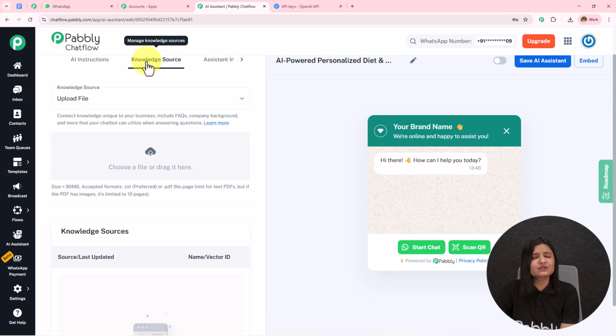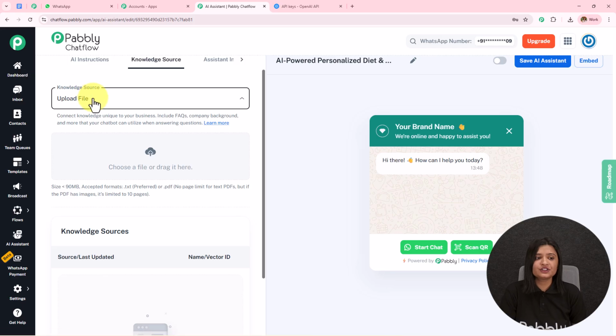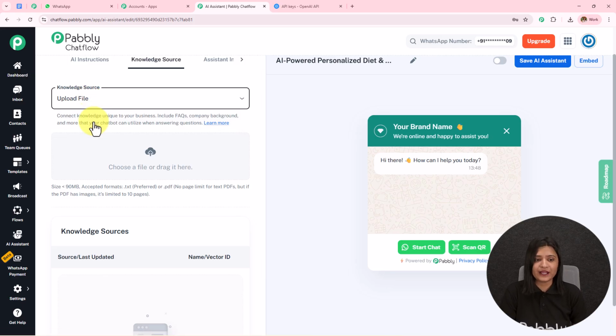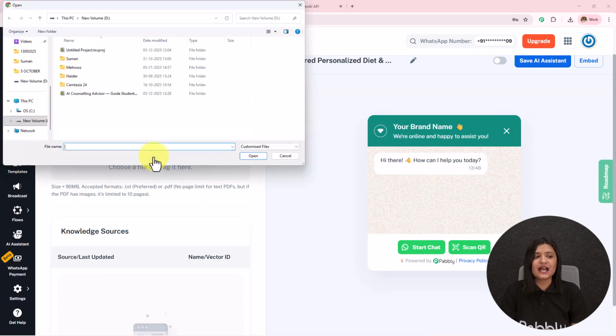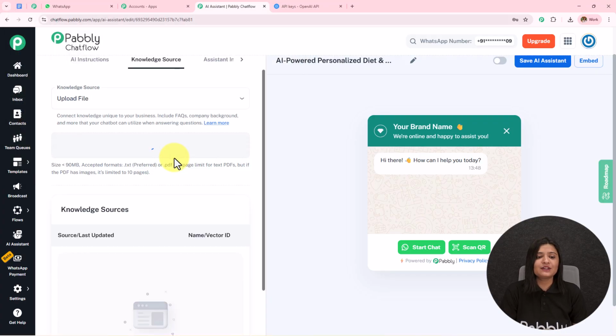Moving on to the next, which is this knowledge source. In this knowledge source, we basically train our AI agent on how to reply to the queries and the information. Now in this knowledge source, I'm going to select upload file. I'm going to click on this cloud, and I have already downloaded the knowledge base which I'm going to select and open, and in this manner I have uploaded this knowledge base.